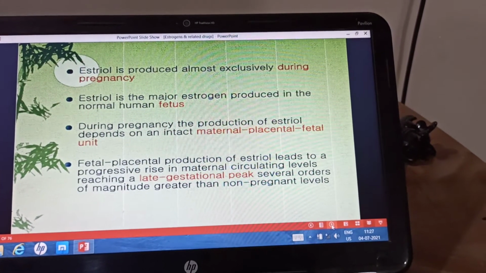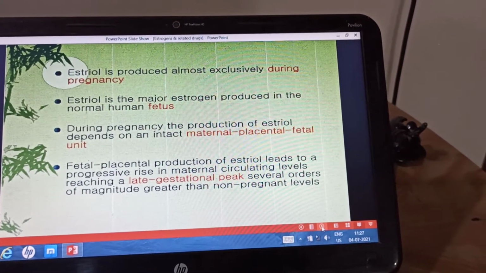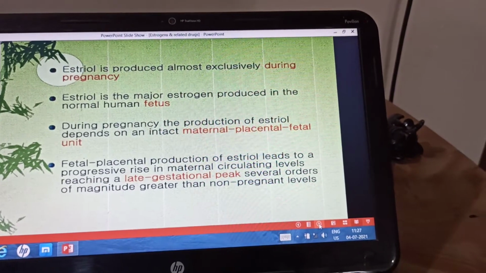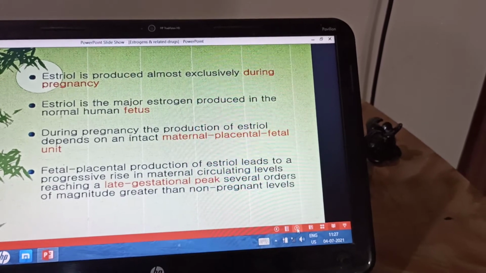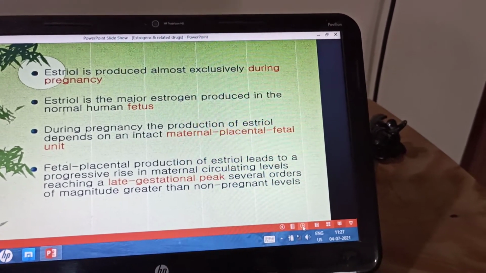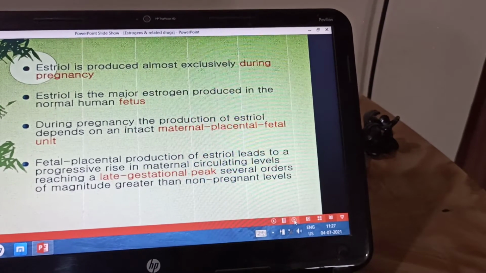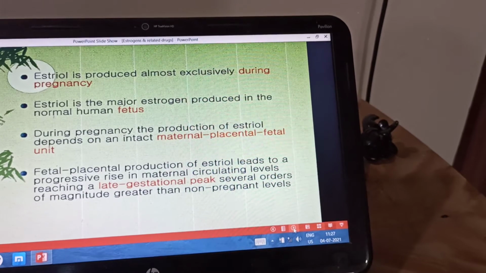Now here you can see that estriol is produced almost exclusively during pregnancy. Estriol is the major estrogen produced in the normal human fetus. During pregnancy, the production of estriol depends on the intact maternal placental fetal unit.